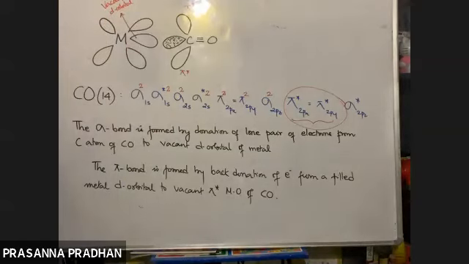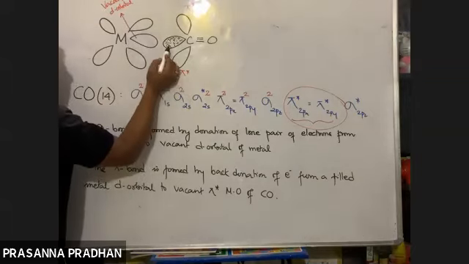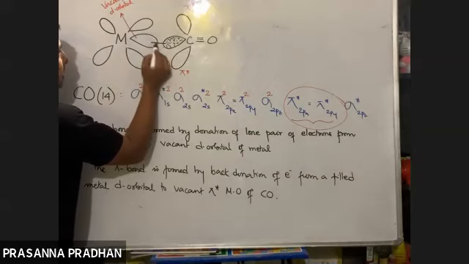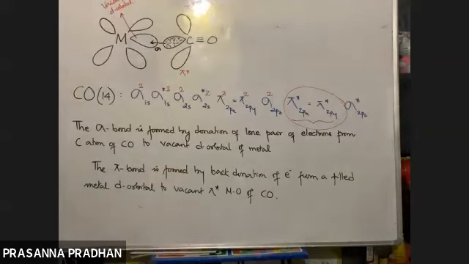Fine. And how is a sigma bond formed? Normal sigma bond will be formed by the donation of electron from a filled orbital of ligand to a vacant orbital of metal like this. A normal sigma bond will be formed as expected. But however, in addition to this, यहाँ पर क्या होगा?